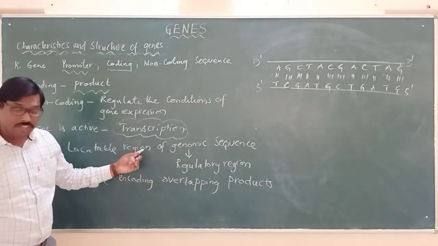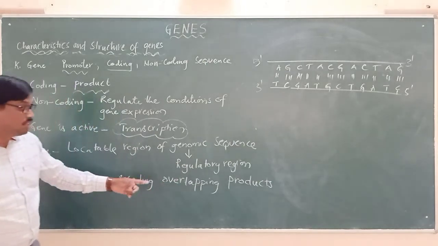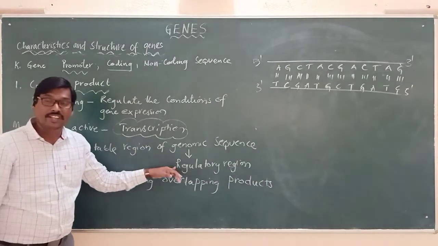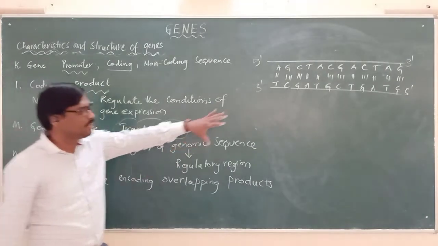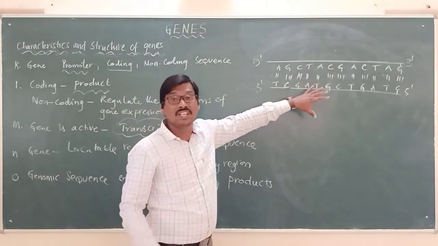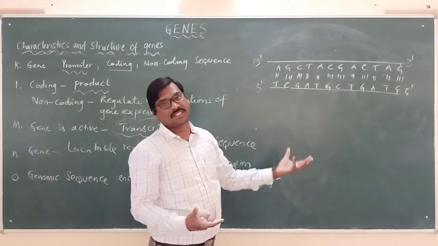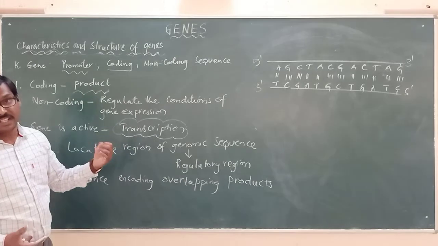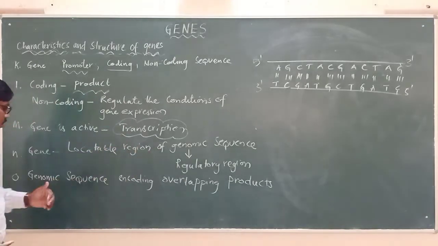Okay, genomic sequence, and regulatory gene. Okay, and it is the regulatory region we are saying. Regulatory region means it can be regulated, means it can be expressed. Okay, it is expressed. That is the meaning. Regulatory region. It is expressed. That is the meaning over there.